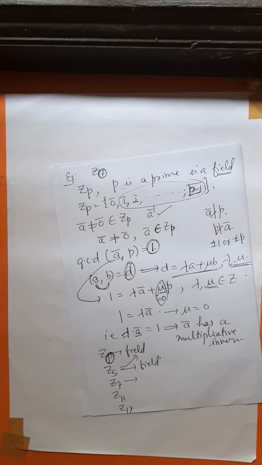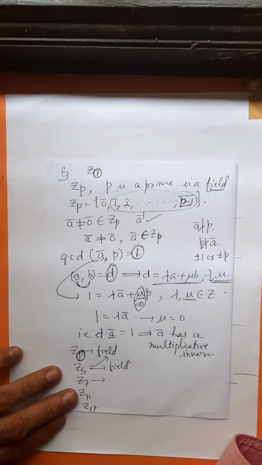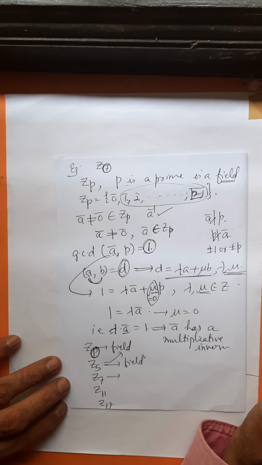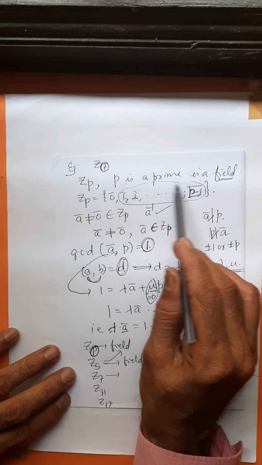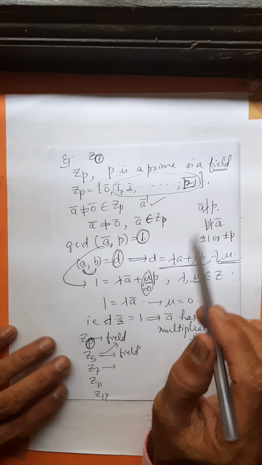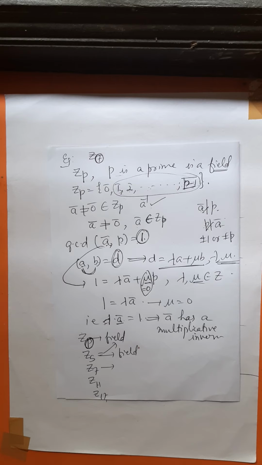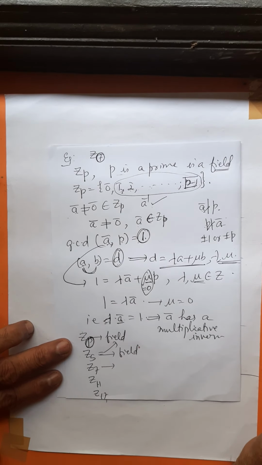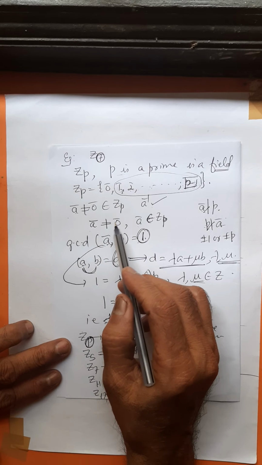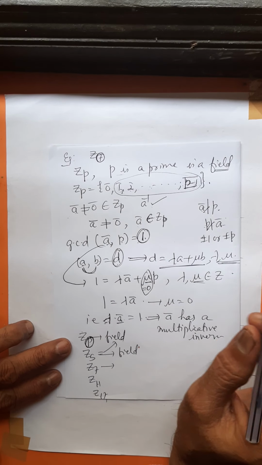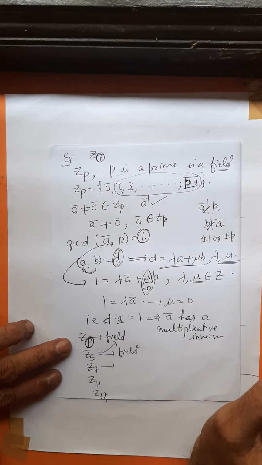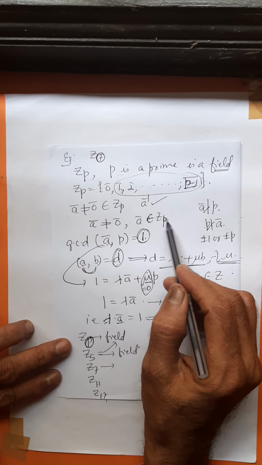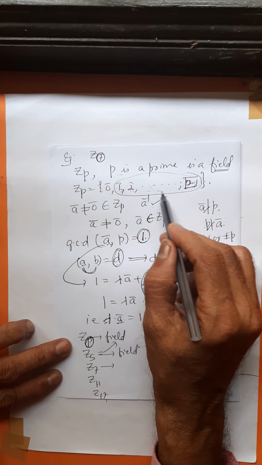How to show that ZP is a field? For proving that ZP is a field, you have to show that for every non-zero member of ZP there is a multiplicative inverse. You take a non-zero member, say a bar not equal to 0 bar in ZP. P cannot divide a bar because a bar is one of the members here.